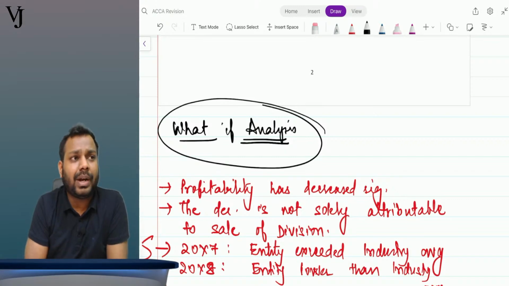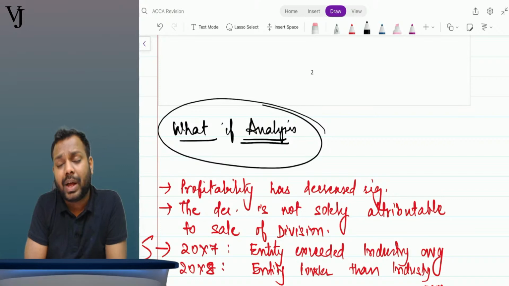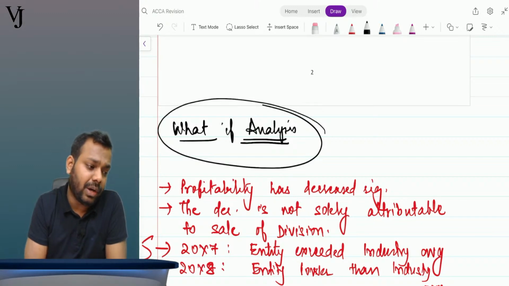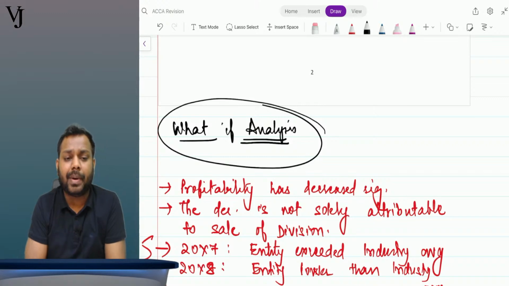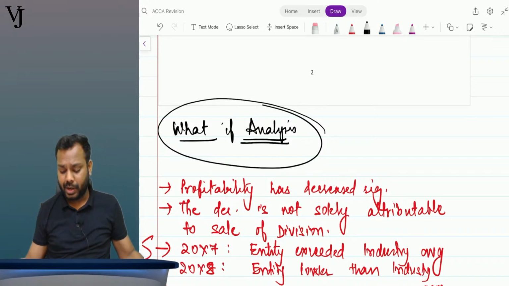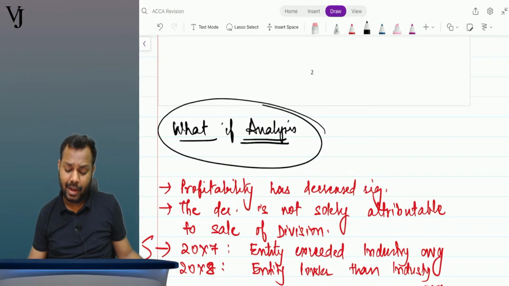Further we write that the entity could have used the funds in the business and earned a return of 19.3%, paid a finance cost of 5%, and earned a net return of 14.3%. But the payment of the loan could have a detrimental impact on the profitability. So this is how you can write the analysis part.